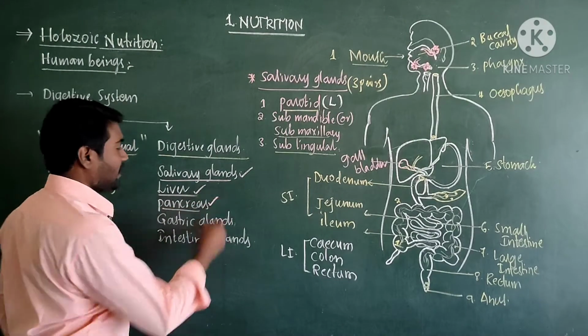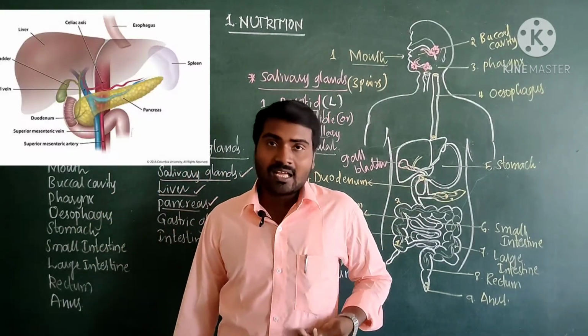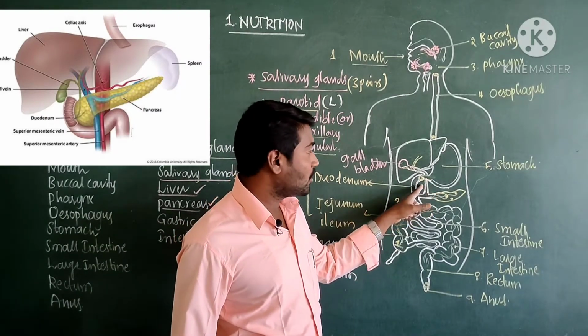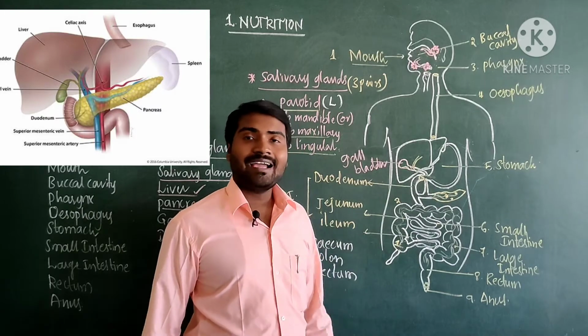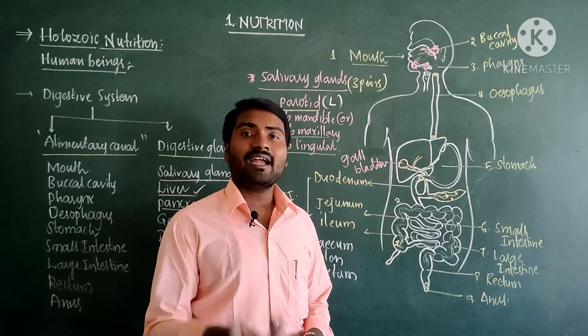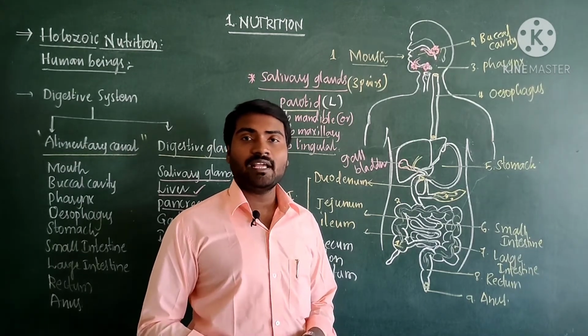Come to one more gland. It is pancreas. What is the gland? Pancreas. It is present below the stomach at the junction of C-shaped duodenum. So in this corner, pancreas is present. Pancreas produces a digestive juice called pancreatic juice. What is the juice? Pancreatic juice, which contains different types of enzymes.